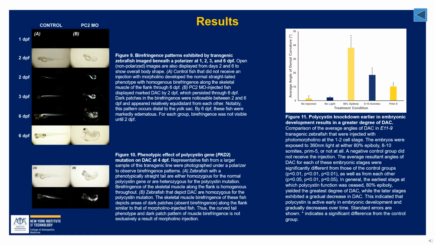Here, embryos were injected with a PC2 photomorpholino, which allowed us to halt polycystin function at various time points by exposing the embryos to 360 nanometer light. We inhibited polycystin function at 3 different time points and found that the earlier polycystin was blocked, the greater the angle of dorsal axis curvature the fish would develop. This told us that polycystin is active early in embryonic development and may play a role in muscle maturation of the fish.